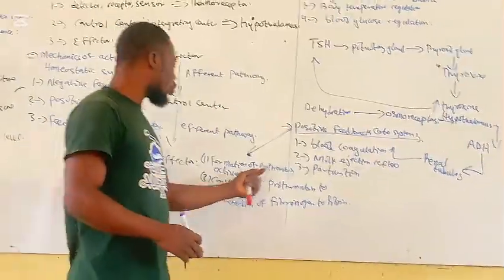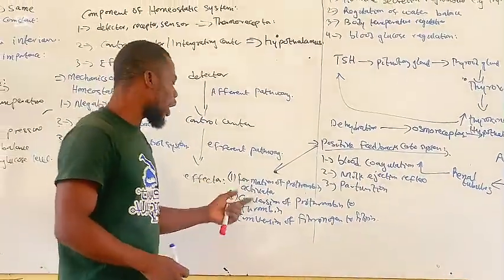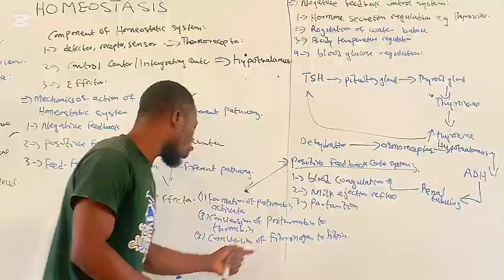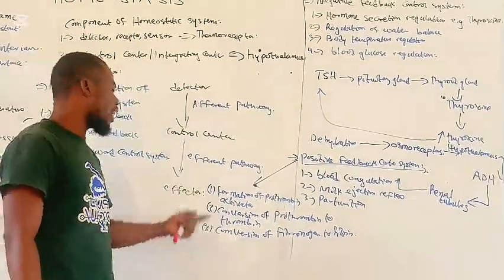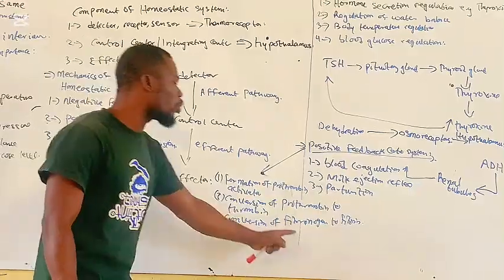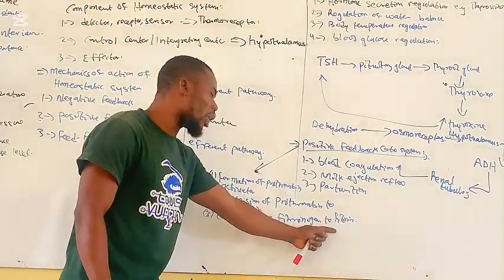First is the formation of the prothrombin activator. After the formation of the prothrombin activator, the prothrombin will now be converted to thrombin, and the thrombin will now convert fibrinogen to fibrin, and the blood will now clot.